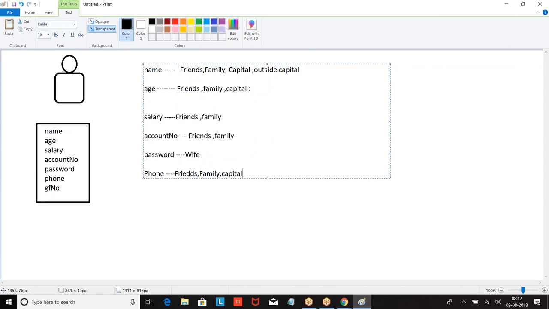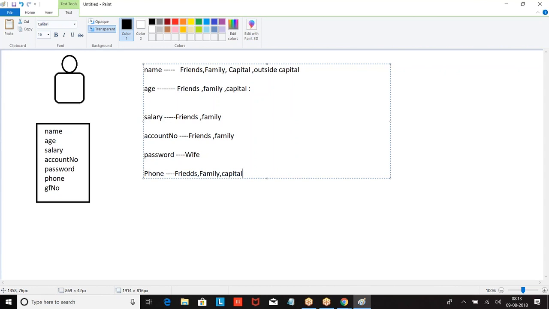So I will decide which of my data I want to share with whom. If I feel some data is sensitive, I will hold it for myself. If I feel some data should be known to my organization, I will share. Now I know the sensitivity of the data. Out of my data, which is more sensitive, which is okay, which I can share with the company, which I can share with everyone, I will decide.